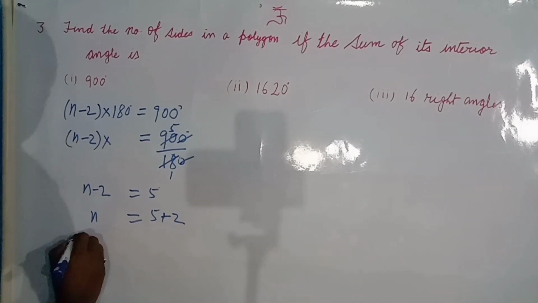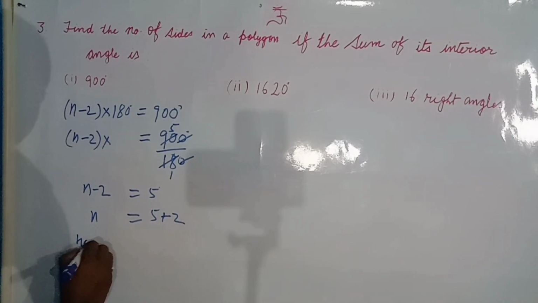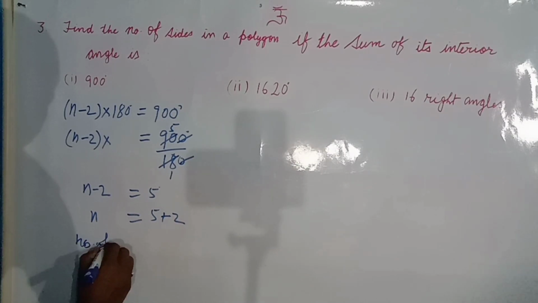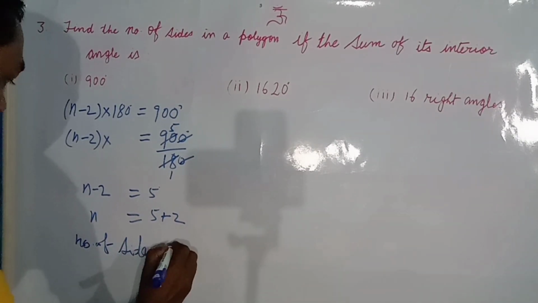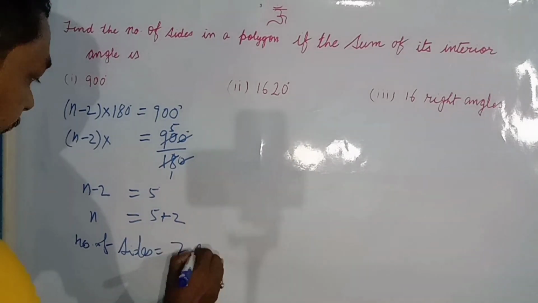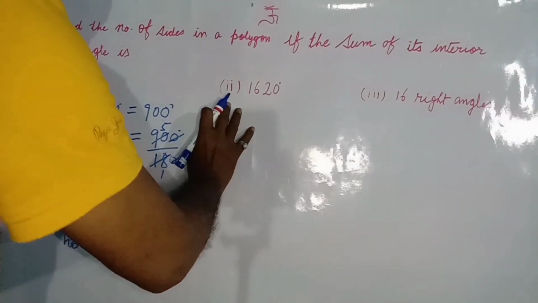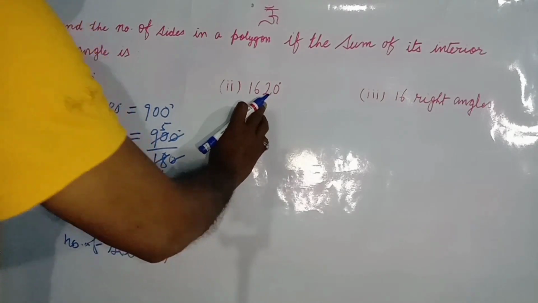Now we have n, the number of sides, 7. That will be the answer. And the next one is 1620 degrees.